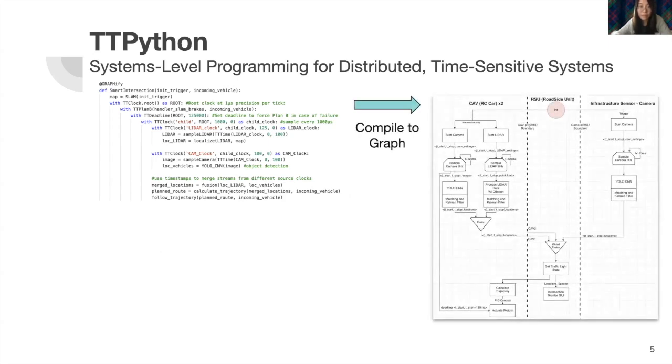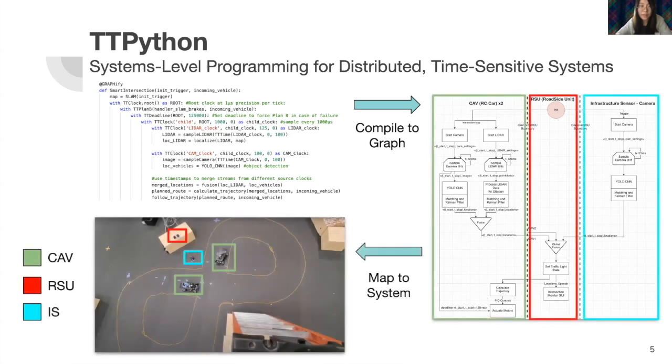The programmer first writes a single TTPython program for the application. The program is compiled into a data flow graph where each arc represents communication and each node is a scheduling quantum representing a functional component, which will be introduced later. This graph can be mapped to the system as seen fit. For the example shown on the slide, the smart intersection application is partitioned into 3 parts to be mapped to CAV, RSU, and IS separately, based on communication requirements between SQs.